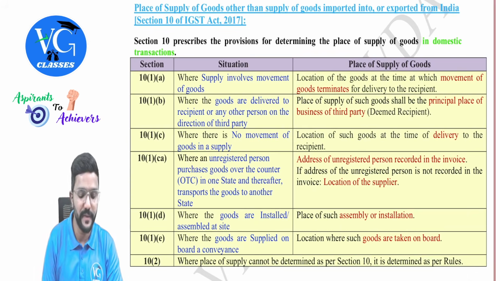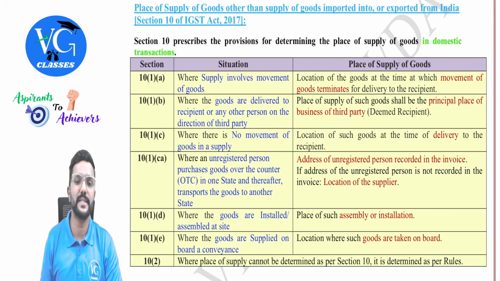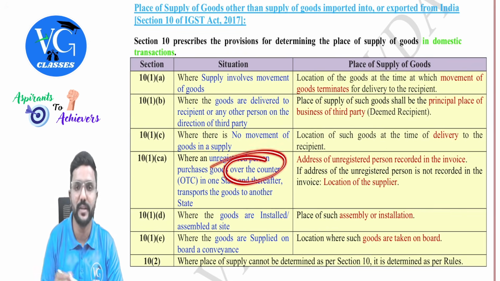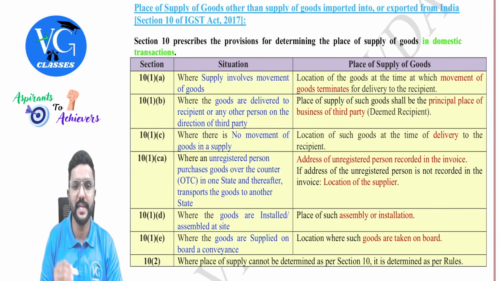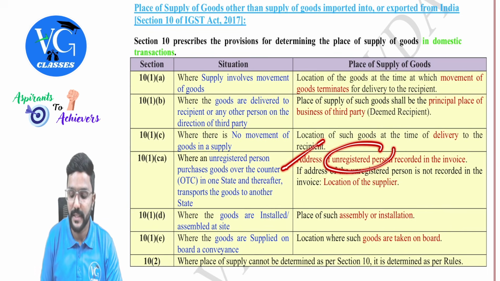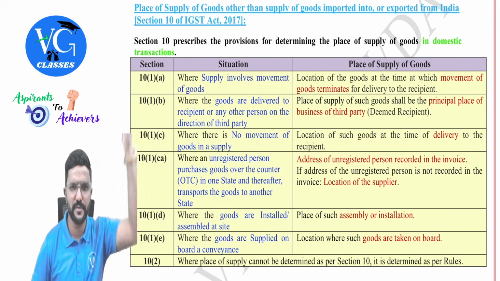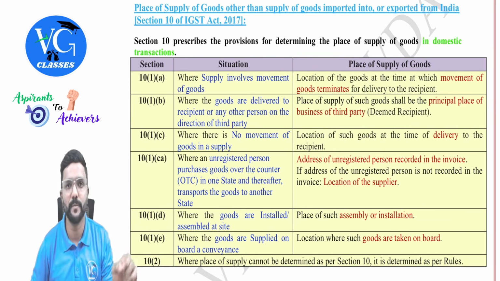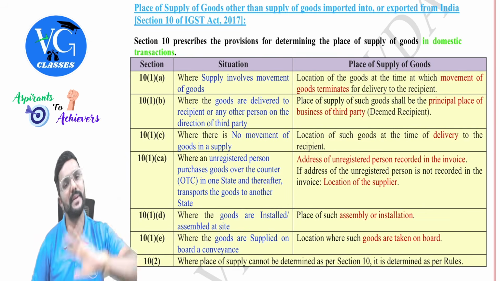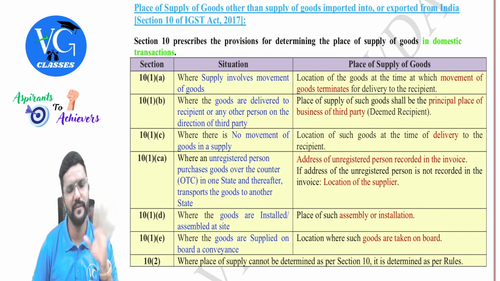Yeah, let us continue. Next, 10(1)(ca), where an unregistered person purchases the goods over the counter, that is OTC, in one state and thereafter transports the goods to another state. In that case, the address of the unregistered person in the invoice will be considered as the place of supply. Address means should complete address be given, sir? No. Even if the name of the state is mentioned, it is enough.